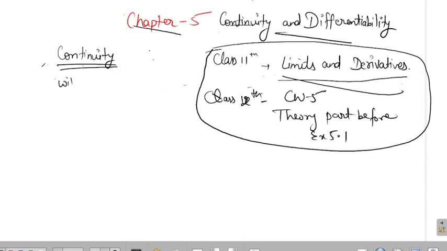Continuity is something without a break. In layman's language in English, what we mean by continuity is the same meaning as in mathematics, but we will measure the concept of continuity in a different way. We will learn it here. Before understanding continuity, we should know the concept of limits. What is the meaning of limit? We discussed it in class 11th. Can anybody tell me what limits are?